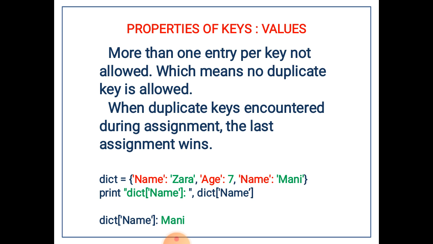So when we give the same key more than once in a dictionary, the last one will be taken as final. Never try to give the same key twice in a dictionary.